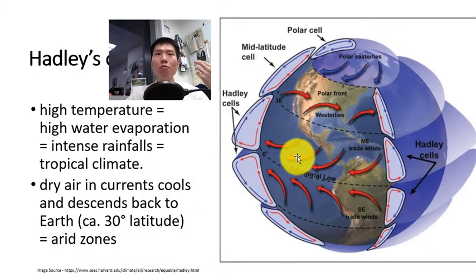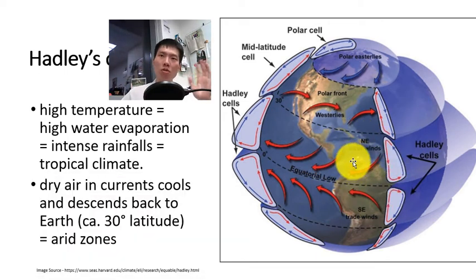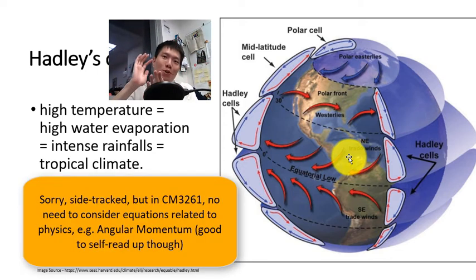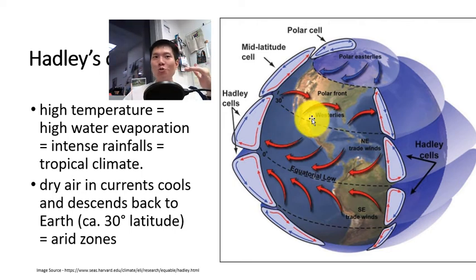Now, as the air moves polewards, it both cools and gains a strong eastward push due to the Coriolis effect and the conservation of angular momentum. This is more physics that I won't ask, but how it spins and your angular velocity. Okay, sidetracking. Now, this results in the winds from the subtropical jet stream.